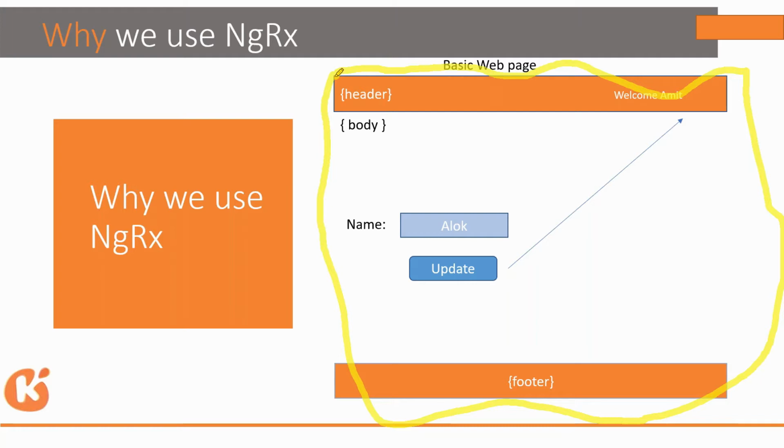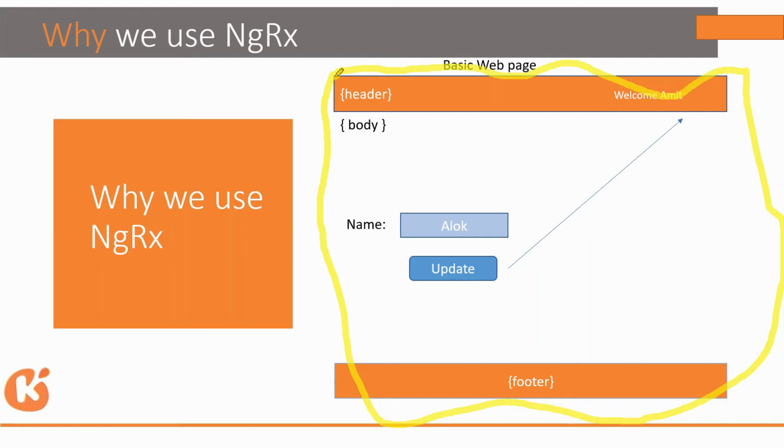In the header component, it's written welcome and the user's first name, Amit. And in the body, if the user opens the form, it shows you can